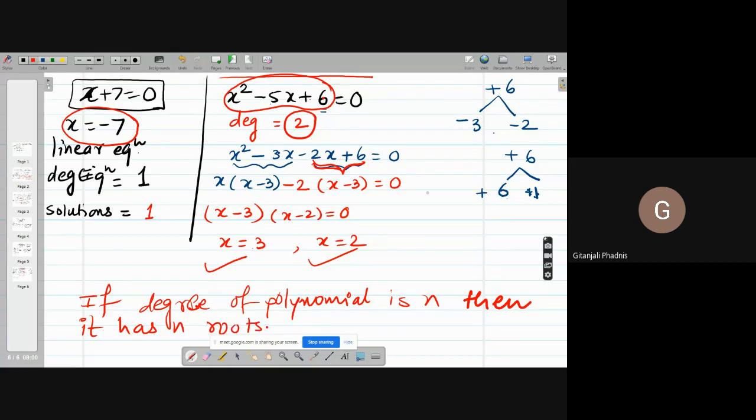Now what is happening in case of this particular polynomial is you are easily able to factorize it and you are getting all the answers, right? आपको सारे answers मिल गए, right? दोनों answers मिल गए. ये हो गया लिख के आपका.